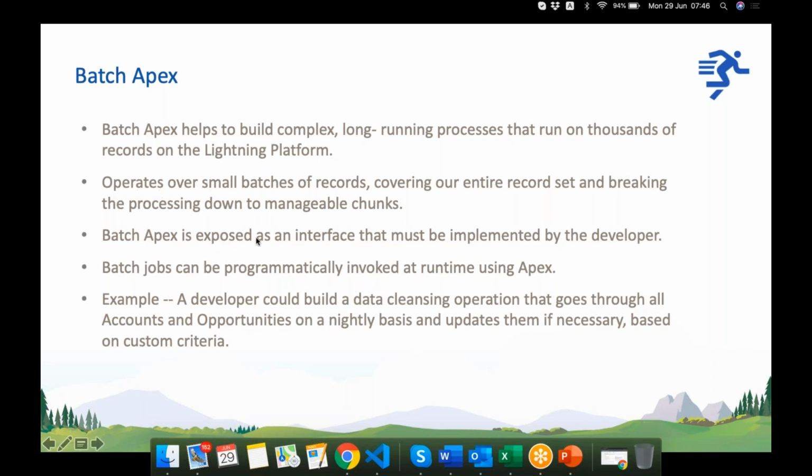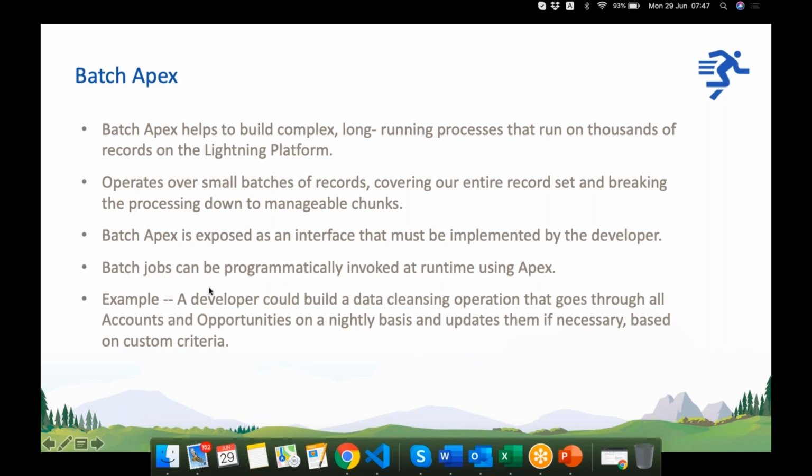Batch Apex is exposed as an interface that must be implemented by the developer. So batch Apex is an interface class. Interface is again a different concept from OOPS, so don't worry about it. We will have a class defined which we'll use as an interface in the batch Apex. We'll write implements.